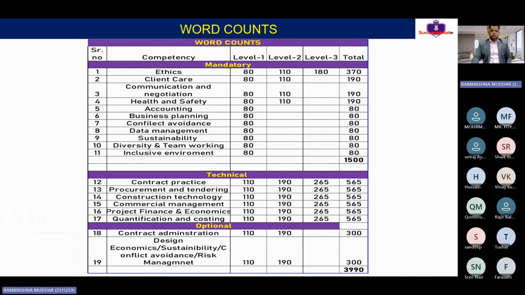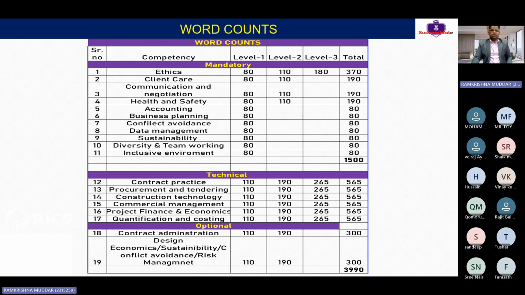I will explain what is level 1, level 2 and level 3. As of now, just understand how to read this. For ethics, you will have 80 words. Level 1, level 2, level 3. You have to write 3 levels. For level 1, you have to write 80 words. Level 2, you have to write 110 words. And level 3, you have to write 180 words.